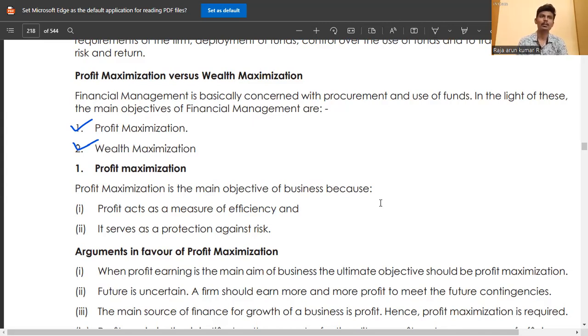Certain losses also come in the business. At that time, we are not affected by the loss, because we are protected by our profit. The profit is taken as a reserve, and it is also put into wealth. That's why the main objectives of financial management are profit maximization and wealth maximization.